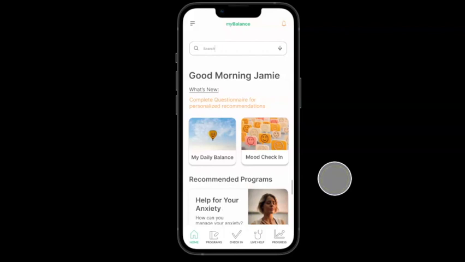As I discussed earlier, the major features of My Balance include our programs, which provide educational content and help our users to develop coping skills and mechanisms that they can practice in their everyday life. We also have our mood check-in, which allows users to track and journal their moods. And we have the live help option where users can get support from licensed mental health professionals. So today, the feature that we're going to take a bit of a deeper look into is going to be our live help option, because I would like to schedule an appointment.